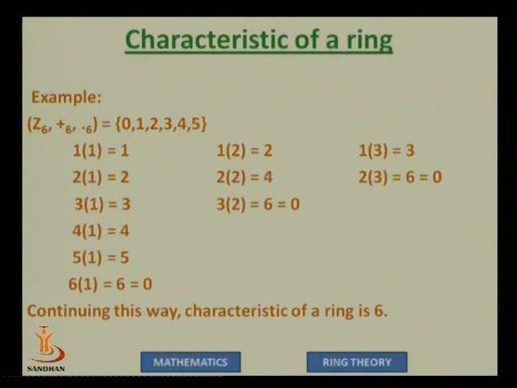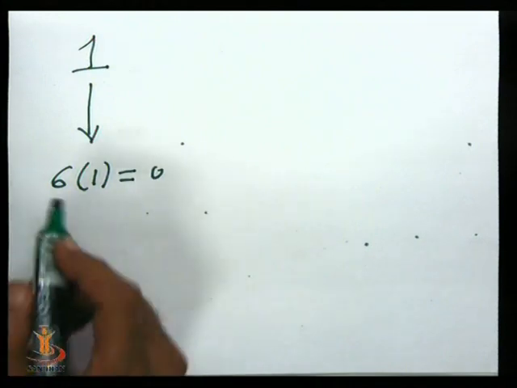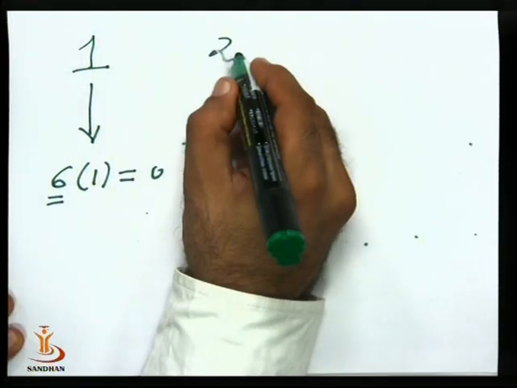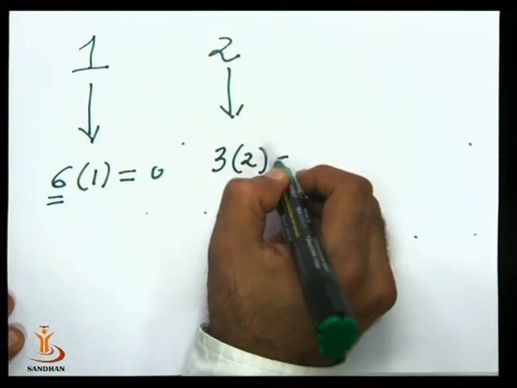Similarly, if we go for 3, then we have 1 into 3 is 3, and 2 into 3 is 6, that is 0. So for element 1, we had 6 into 1 to be 0. So for the first time we get 0 at 6. For element 2, we get 3 into 2 equal to 0.